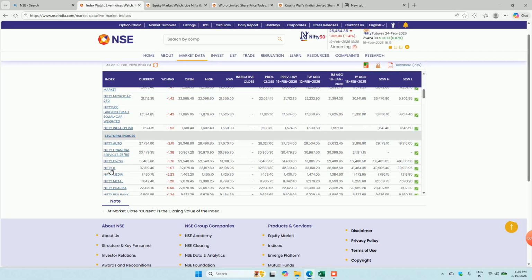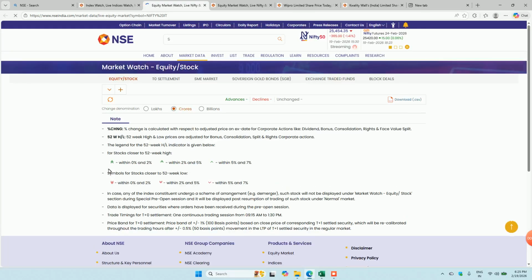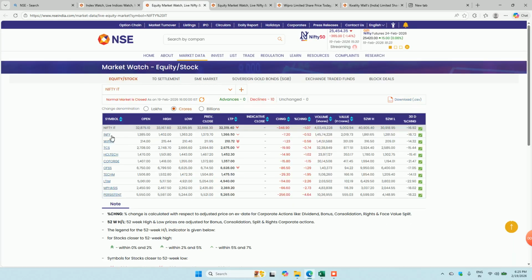For example, if you want to see Nifty IT, how many companies are in Nifty IT? Okay, we have a very small number of companies. One, two, three, four, five, six, seven, eight, nine, 10. So almost 10 companies are categorized under the Nifty IT.